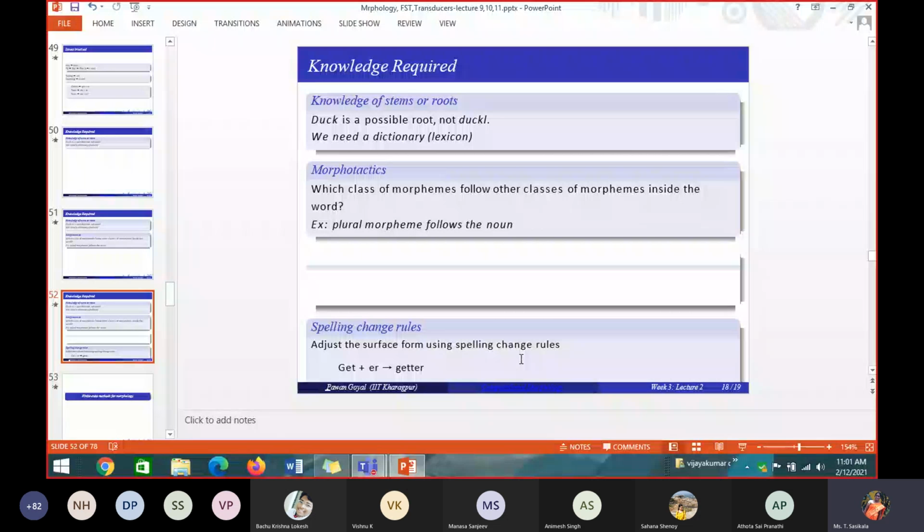So whenever I have a root word bet and I am adding ER to it, then a double T should be added to it. Like that you have to write a rule. That is called a spelling change rule. Better, getter, like that.